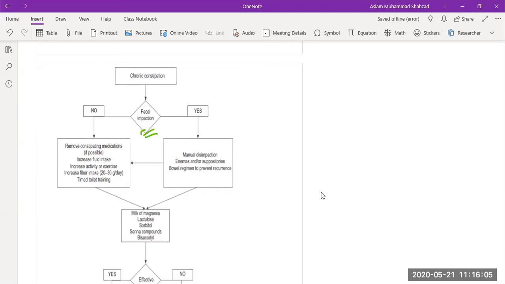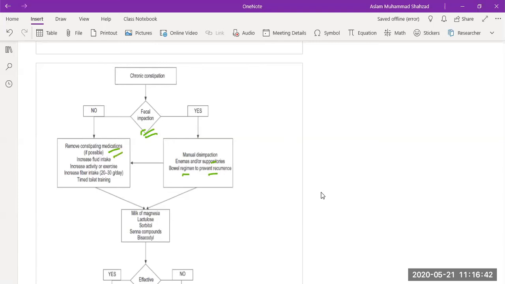If the patient has fecal impaction, then we have to give them enemas, poultices, or manual disimpaction, or bowel regimens to prevent recurrence. If the patient doesn't have fecal impaction, then we need to see whether the constipation is caused by medication. If it is caused by medication, then remove that medication.